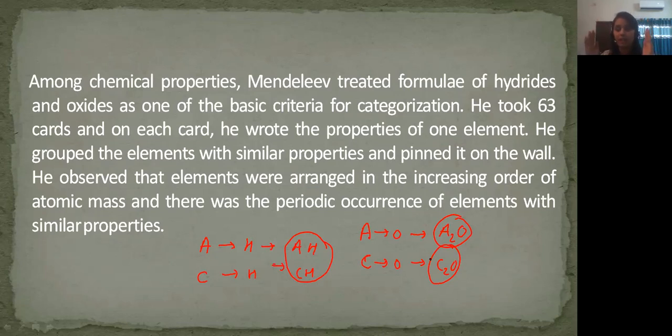When we see that block structure, then we'll memorize it, and very easily you are going to reconnect it with this statement. When he arranged them on the basis of properties, he saw a similarity: the elements were arranged in the increasing order of atomic masses. That's what he saw.